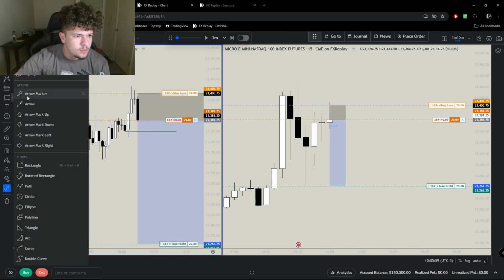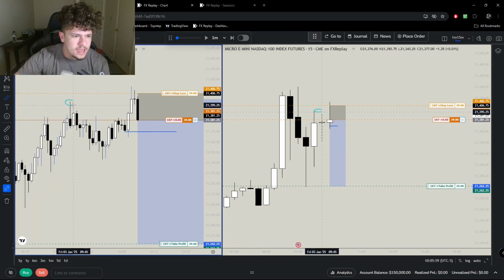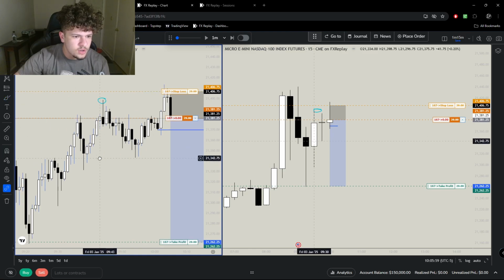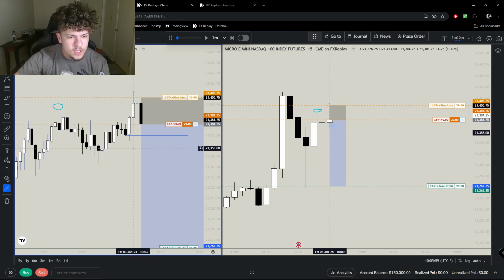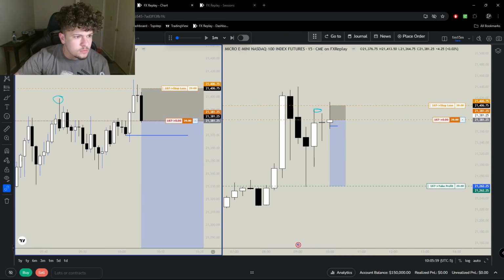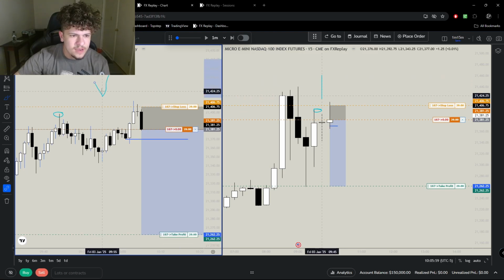Let me pull out my brush. We have liquidity resting right here at this high in our range. Right here, this is our range. We have resting highs that we take out. So we swept liquidity, and the previous move down before the move up. So if we have a move down here before we take out this liquidity here, when we see a candle close underneath this low, that would be the CISD. So that's the only thing that we don't have on this trade.